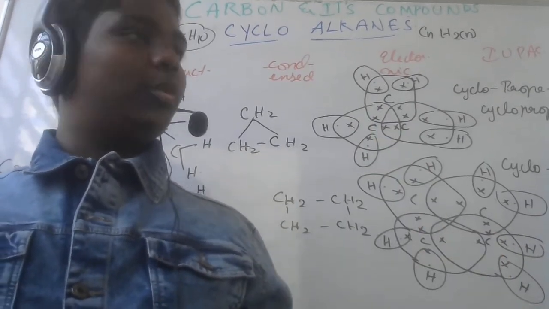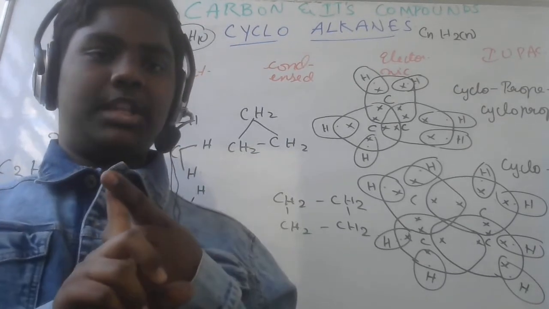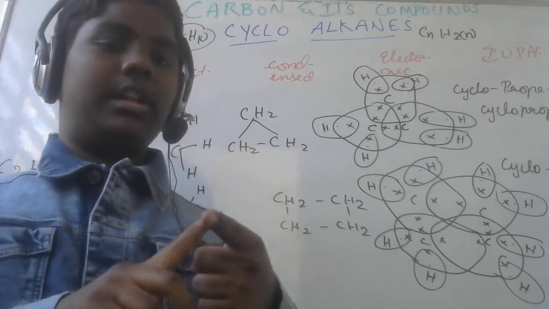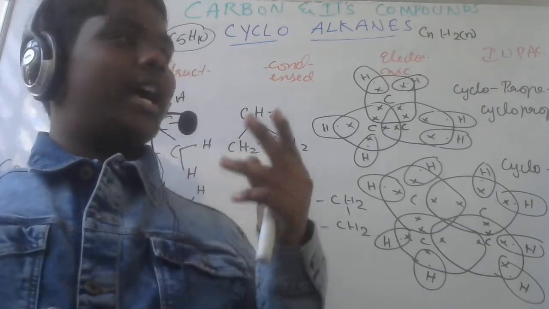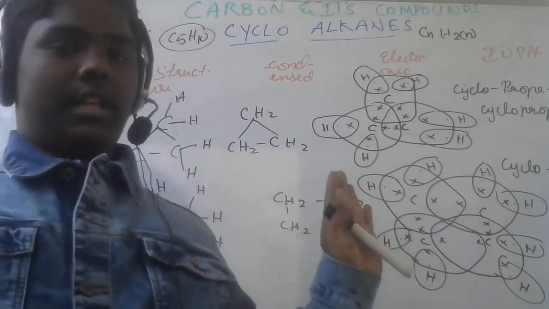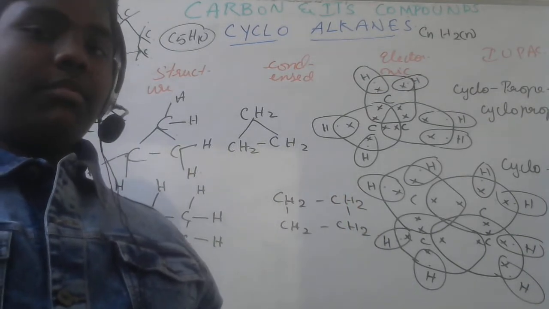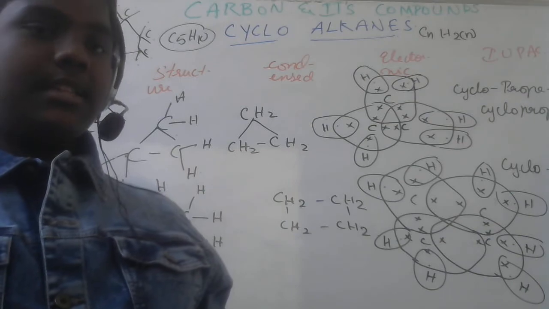Fine. So I hope you have understood. I have given a brief explanation about all 3 ring structures: cycloalkanes, cycloalkenes, cycloalkynes, and then I have explained about cycloalkanes. So I hope you have understood today's video, and in my next video we will be doing cycloalkenes. Thank you.